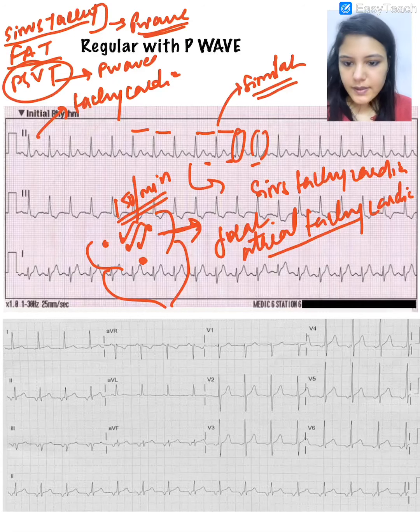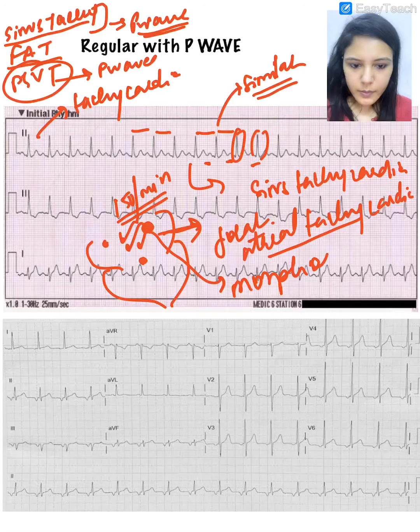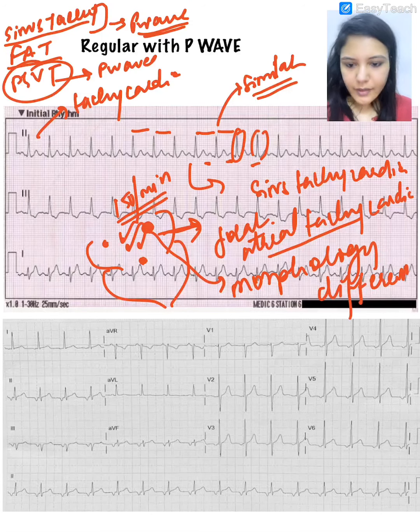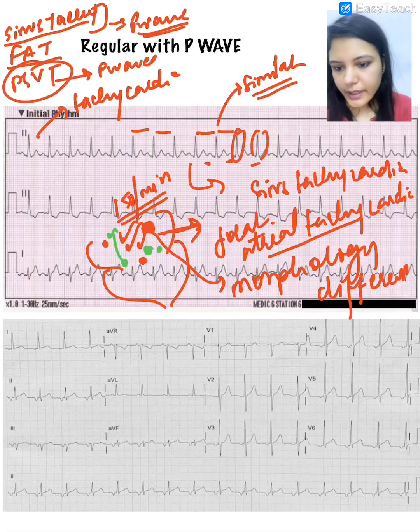Now because this is an ectopic focus, the morphology of this P wave will be different, and this focus can be located anywhere in the atria. It can be located even here near the AV junction. And sometimes what does it cause? It leads to retrograde activation of the atria.